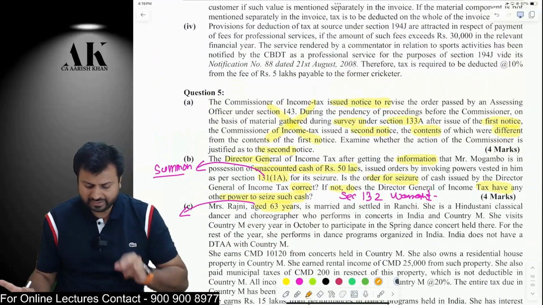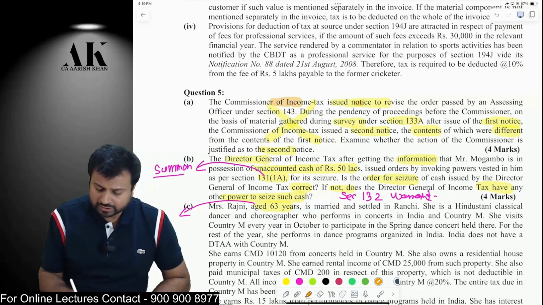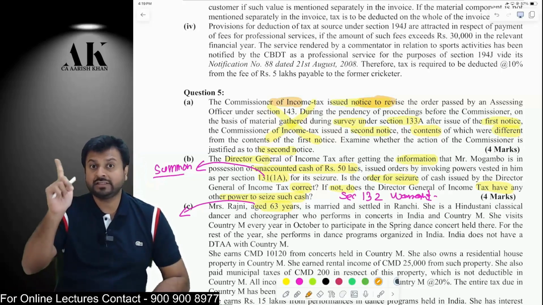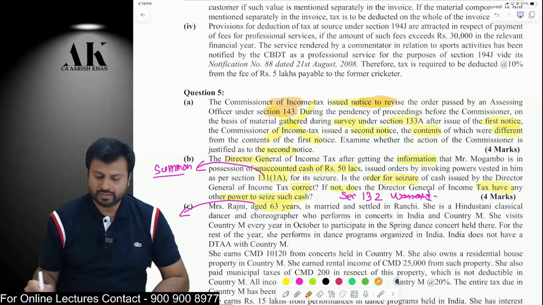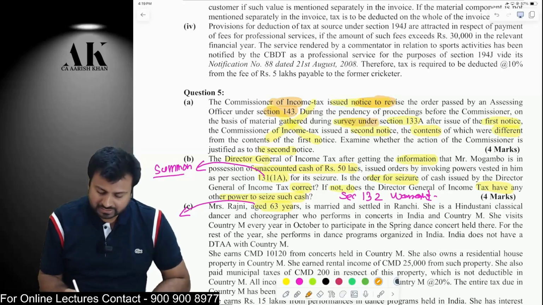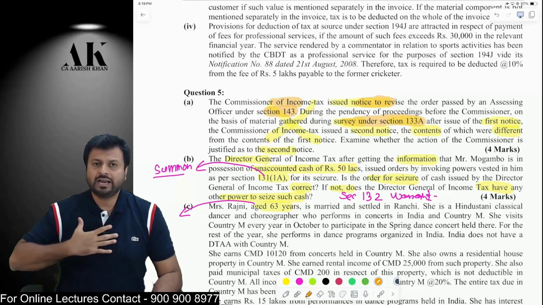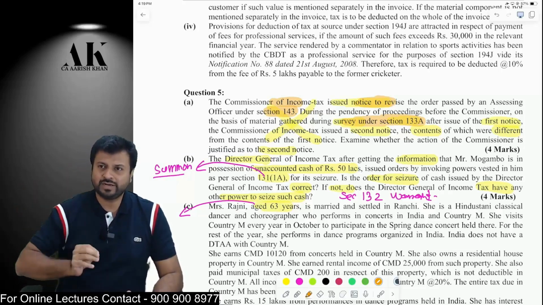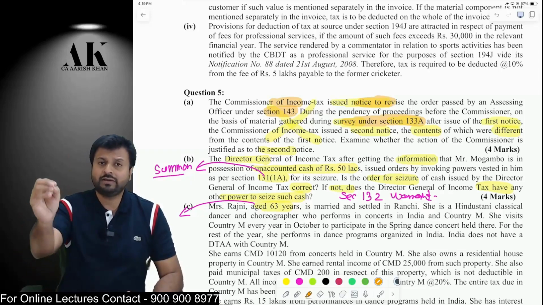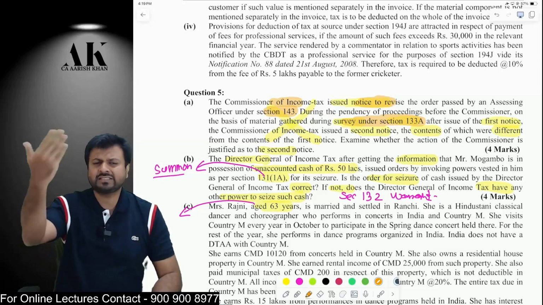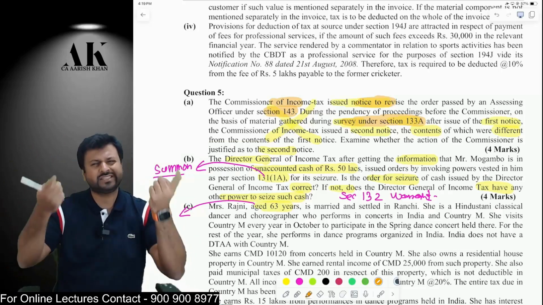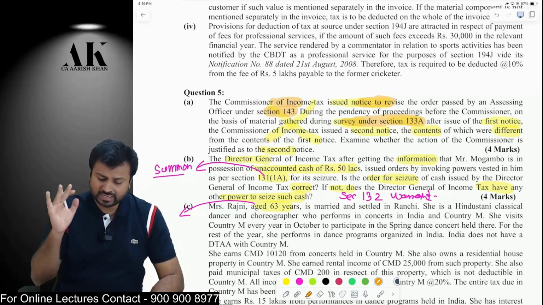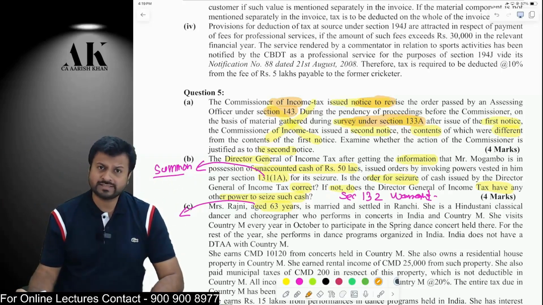Next question, question number 5A, is a very good question. There is a CIT who issues a notice to the assessee and to the AO that I want to revise your order under 263. The AO has passed an order under 143, and now the CIT wants to revise that order. After some time, a survey was conducted at the assessee's premises under section 133A. Now I am sending a second notice, and the content of the second notice is far different from the content of the first notice. Is the Commissioner of Income Tax allowed to send a second notice where the content is very different from the first notice?